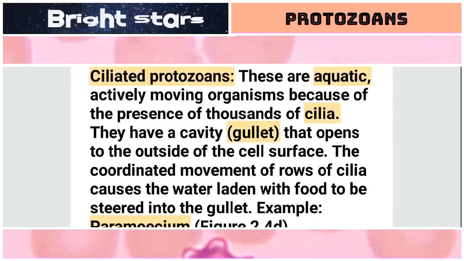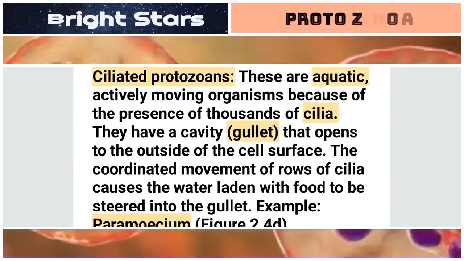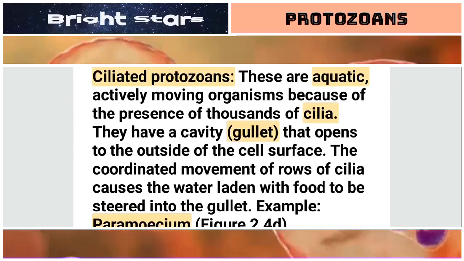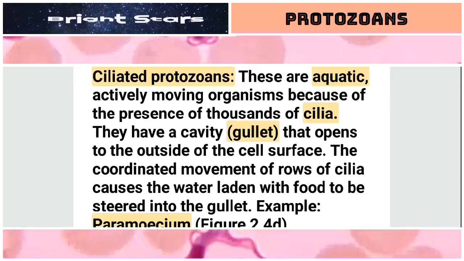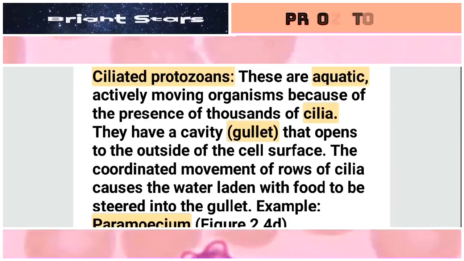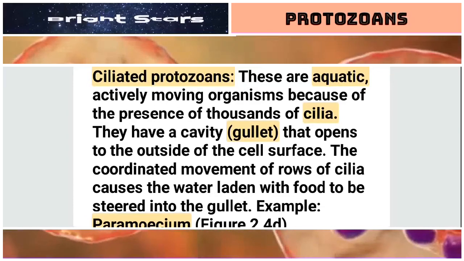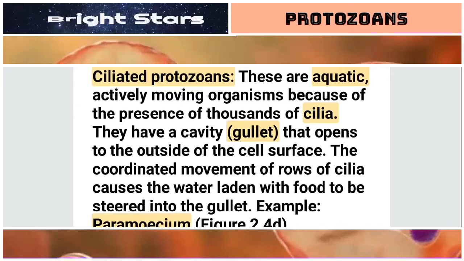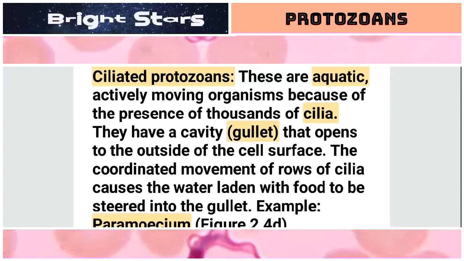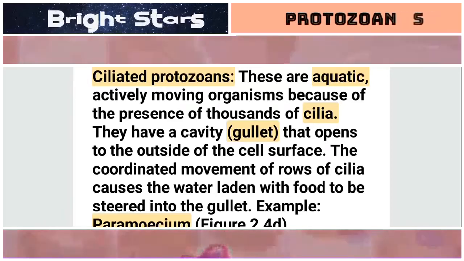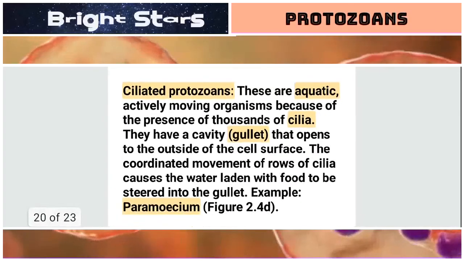Here important words are ciliated protozoans, that means protozoans which contain cilia. Aquatic means water living organisms. Cilia means small hair-like structures that are useful for locomotion and food capturing. Gullet means just like we have a throat, these organisms have a gullet. Next important word is Paramecium, an example under ciliated protozoans.